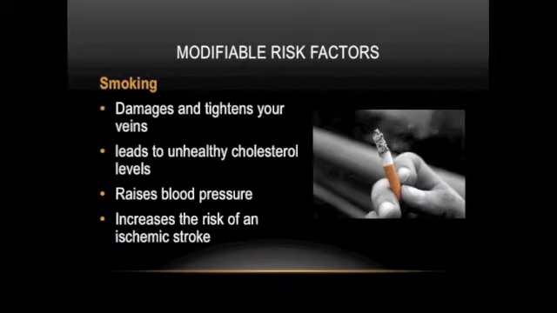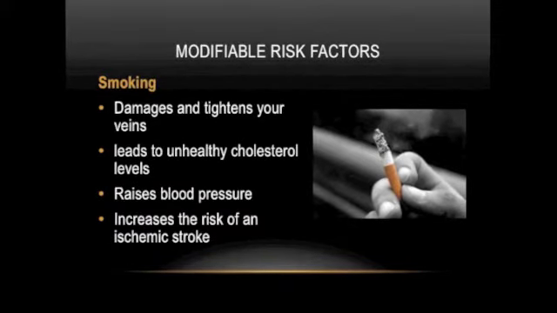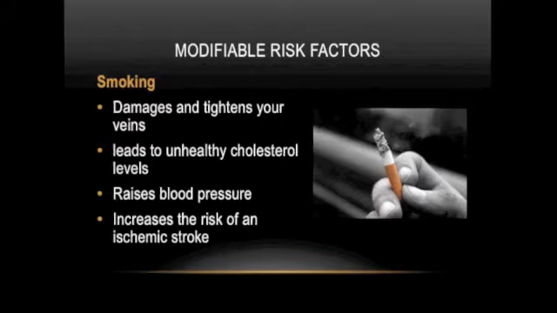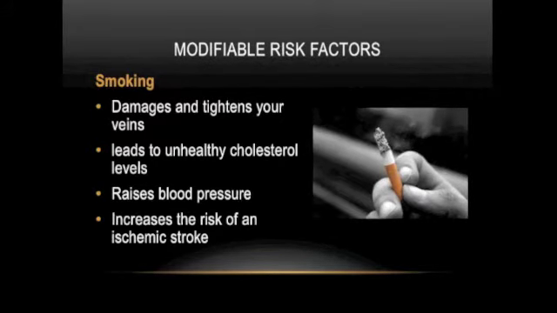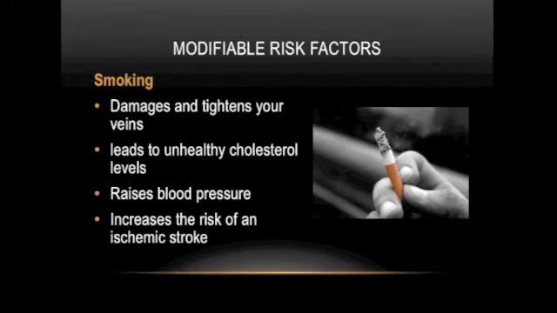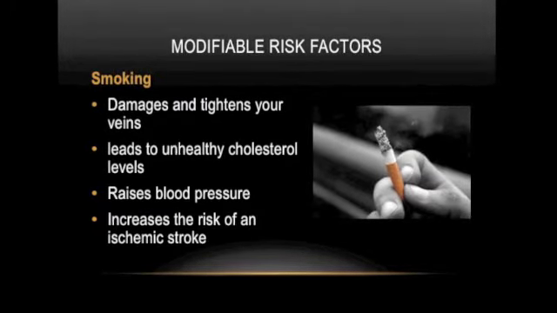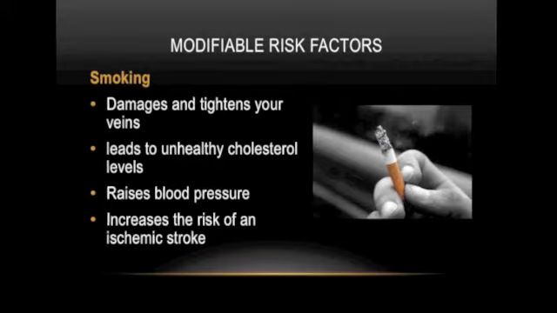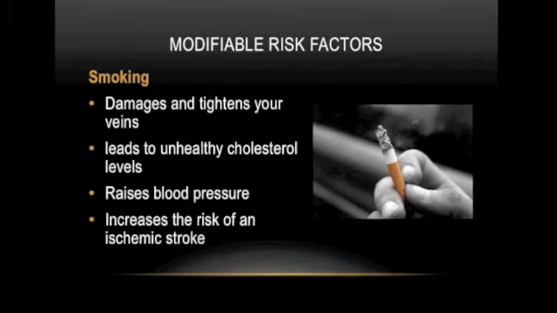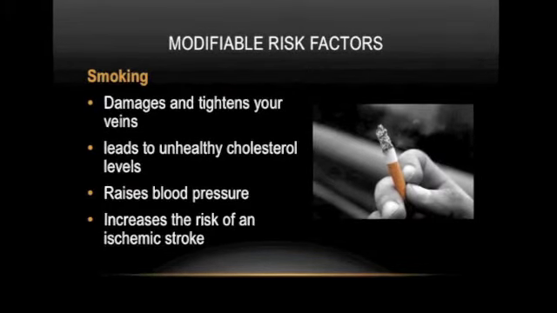The third risk factor is smoking. I'm sure that you've heard endless lectures about how bad smoking is for a person, but if you have diabetes, it's even worse. Smoking can damage and tighten your veins, lead to unhealthy cholesterol levels, and raise blood pressure. Smoking can also limit how much oxygen reaches the body's tissues and increases the risk of an ischemic stroke.